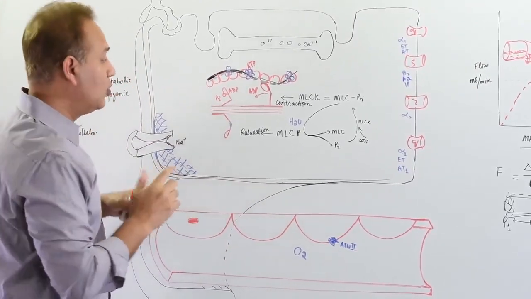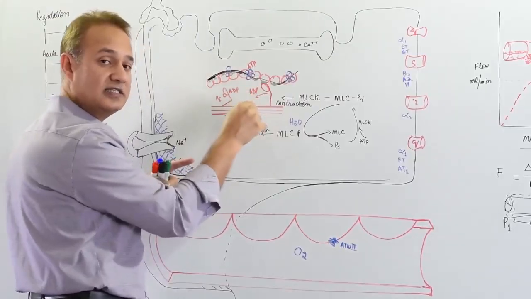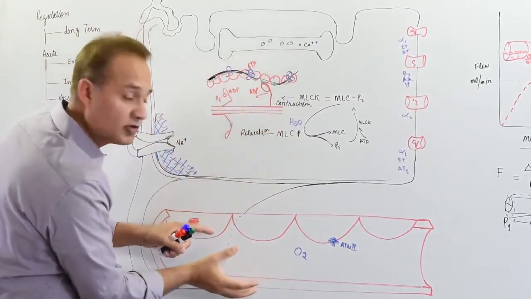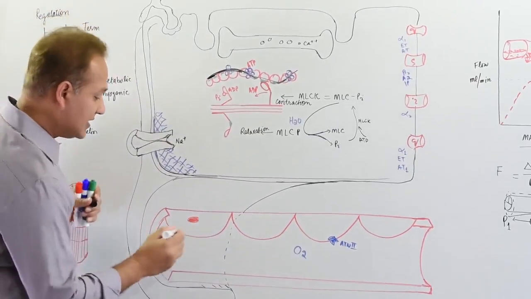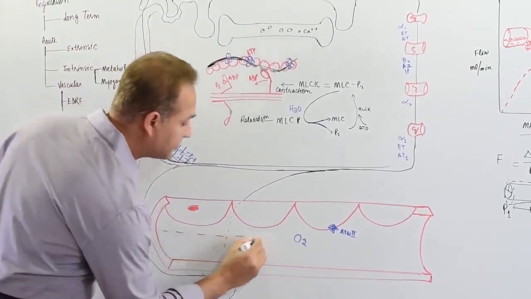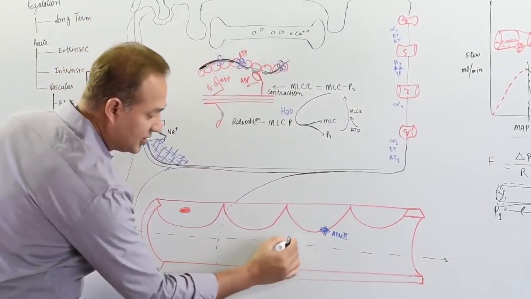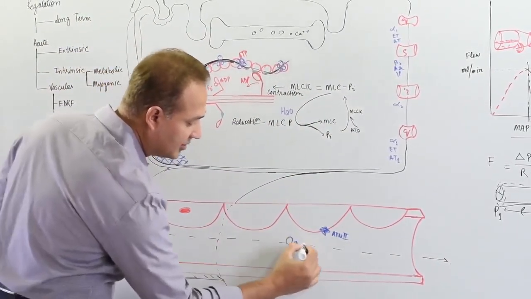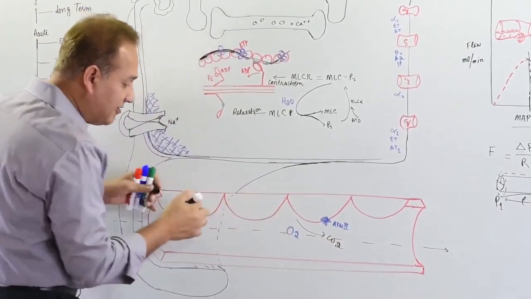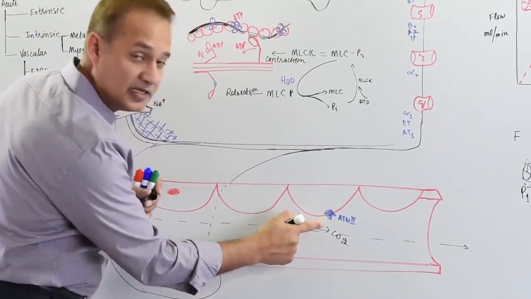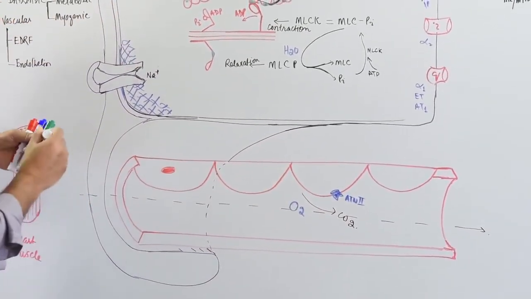As a student, we need to understand what is happening inside the muscle and what factors are contributing to the relaxation and contraction, and that would tell us what would happen to the blood vessel. One more thing here. Let's say that the flow is from this side to this side. Also, oxygen is coming in through this area and carbon dioxide is being washed out. These are endothelial cells. I've made them a little bit bigger, and this endothelial cell is showing an angiotensin II receptor on it because we're going to use that.